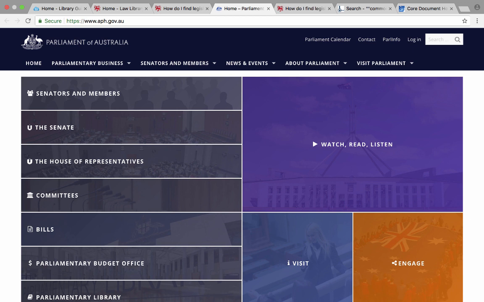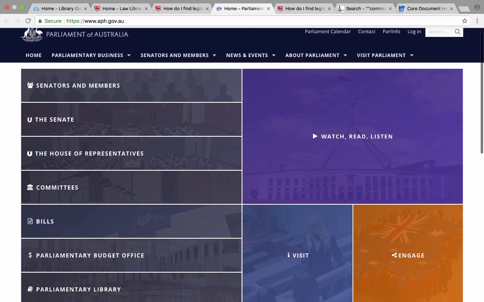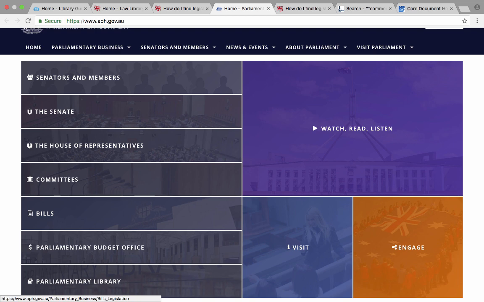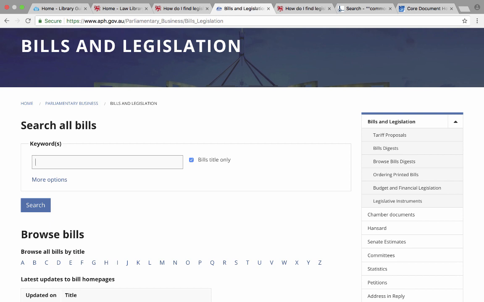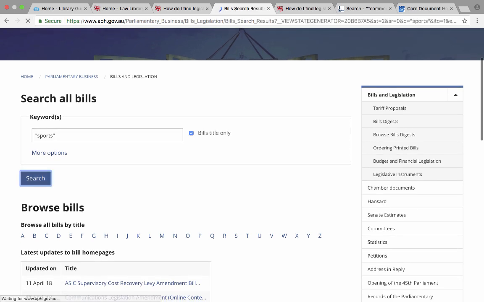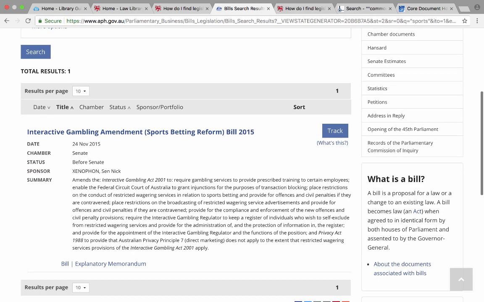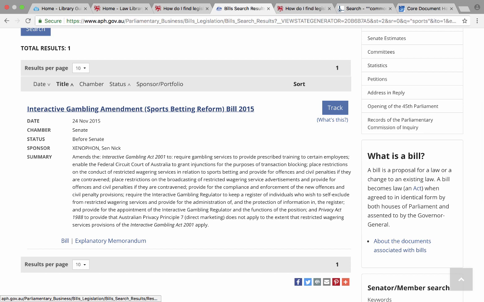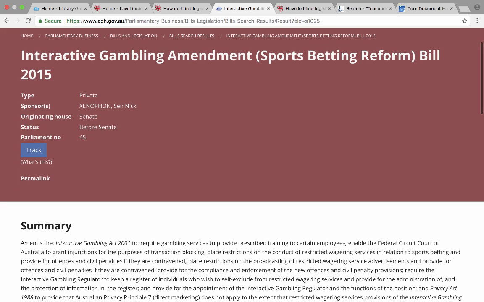So when you're looking up material about an Act, you'll first need to go to the bill. So you'll want to go straight to the bills. And here you can use a keyword search. So we're interested in sports, just to follow the theme of the day, and search. And here we have one bill that refers to sports, so just using that as an example of finding the extrinsic material relating to that bill.